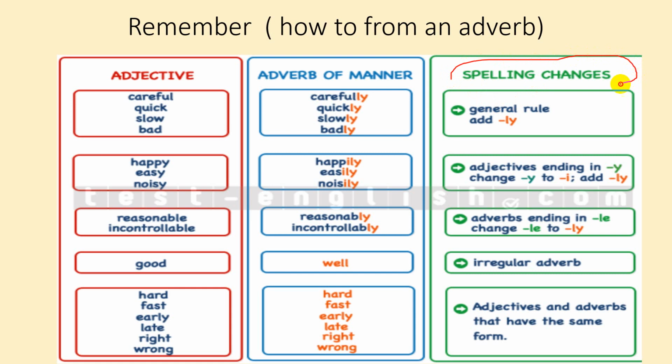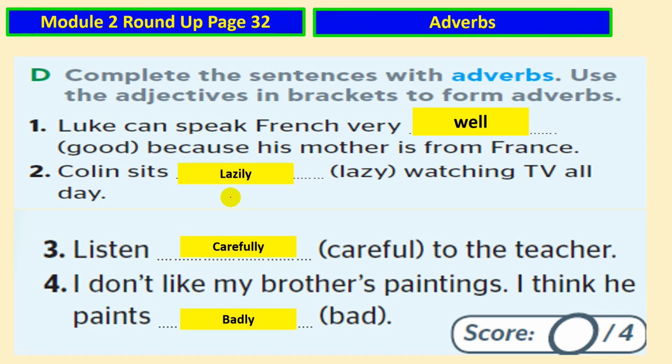I want you now to pause the video and write this one in your notebook, okay? Notice the difference here in the spelling. We add i, then ly. We use le, reasonable, okay, we drop the e, and what? Reasonably. Yeah, incredibly, okay? Now let us practice this one.